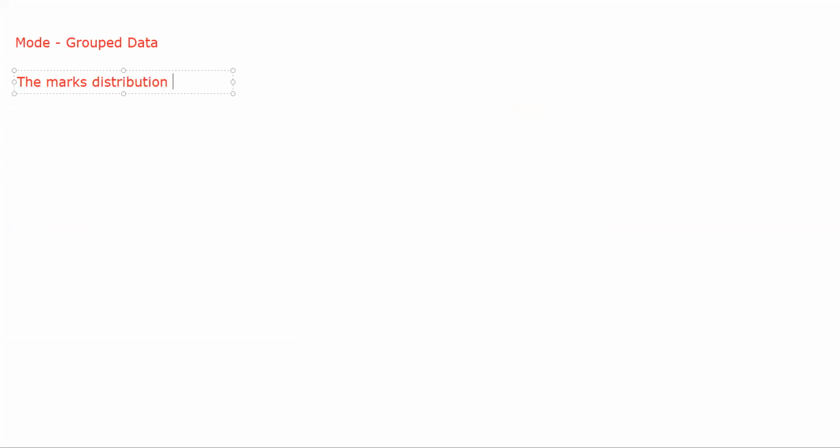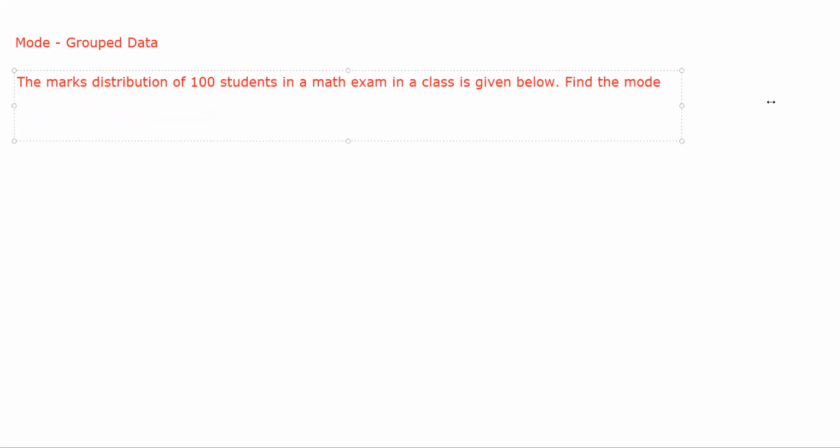Distribution of 100 students in a math exam in a class is given below. Find the mode. Okay, pretty much straightforward.